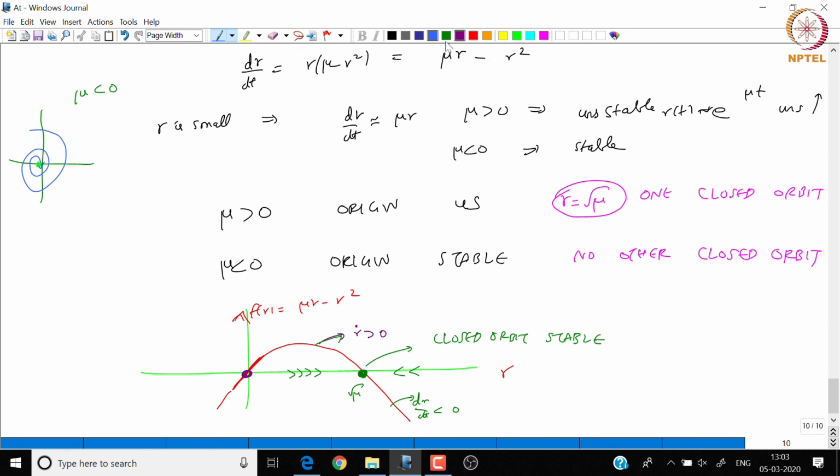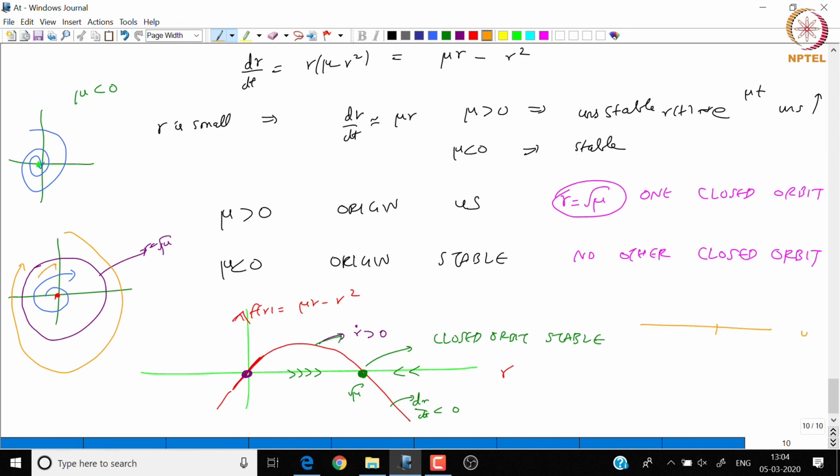Whereas when mu is positive, the origin becomes unstable, and we can calculate it becomes a focus indeed, because theta dot is minus 1, so it has to keep rotating clockwise. If it keeps rotating clockwise, it spirals out, but there is another closed orbit at r equal to plus root mu, and this is stable. Any trajectory starting above it will come below and settle, anything starting below will come above and settle.